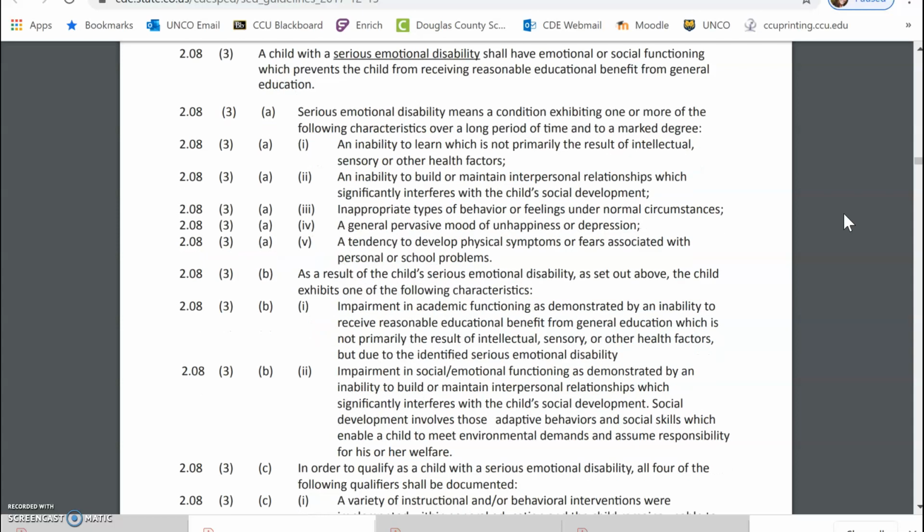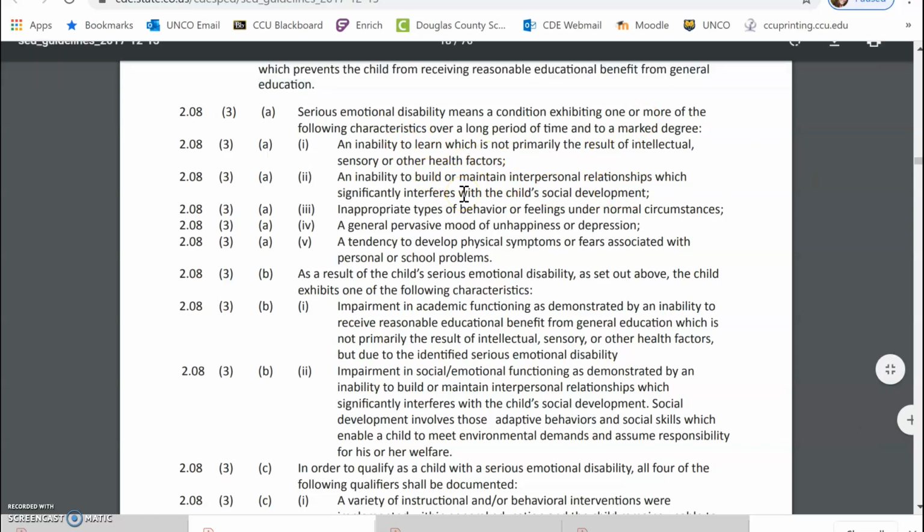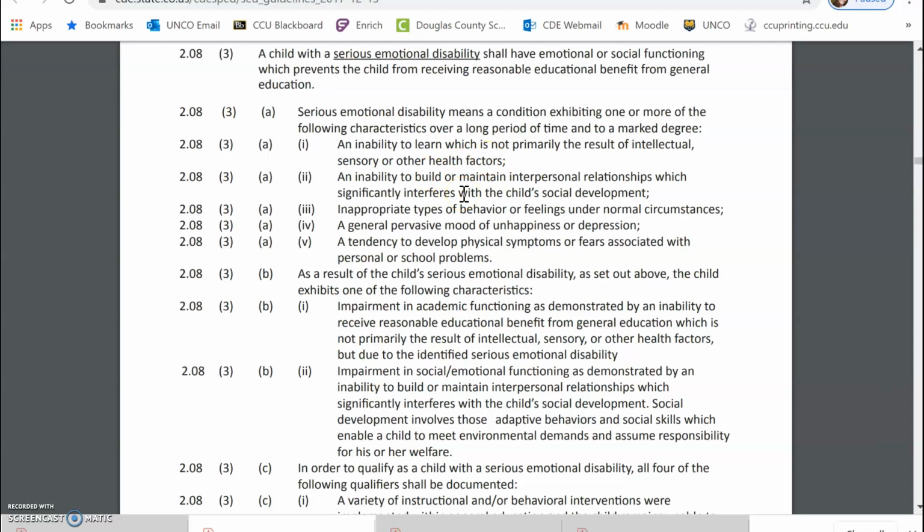And I won't read each of these because all of you can get on and review them point by point, but we really are looking for the inability to learn, not as a result of other factors. And this could come in with the interpersonal relationships. And that would be the inability to build or maintain these, interference with the child's social development, inappropriate types of behavior or feelings under normal circumstances.